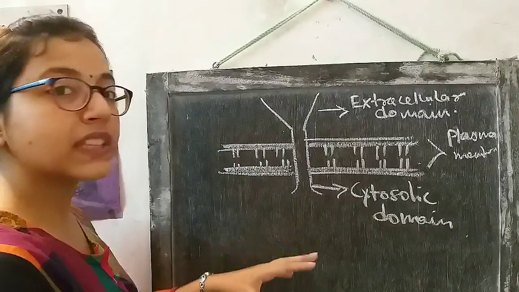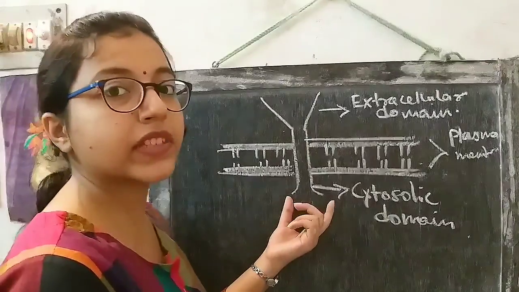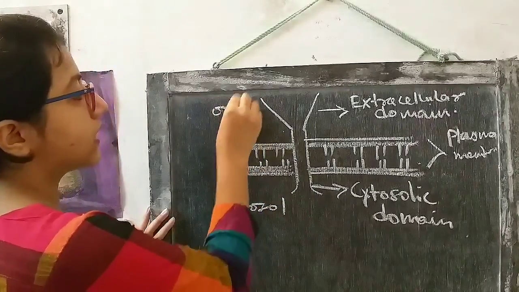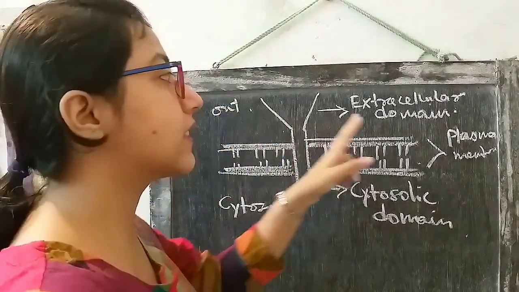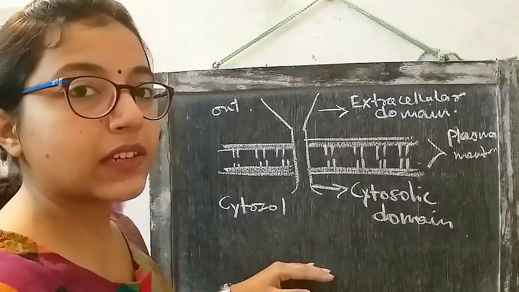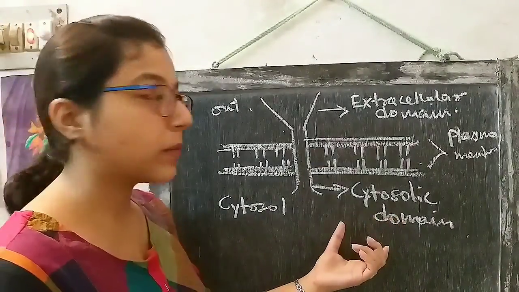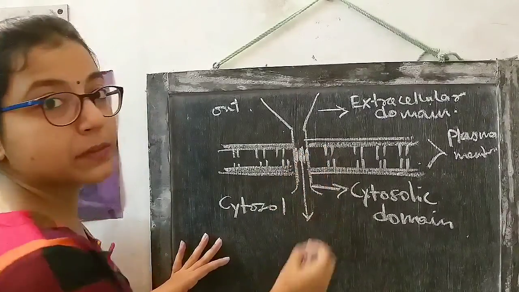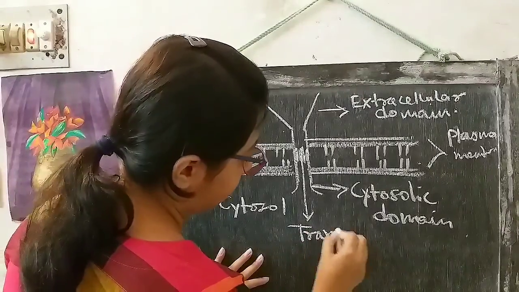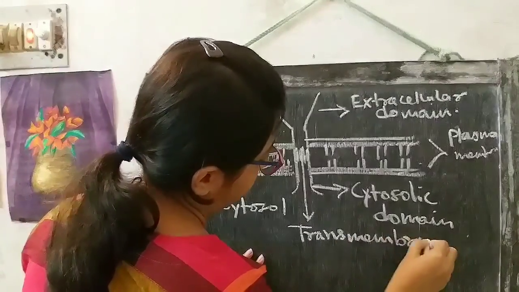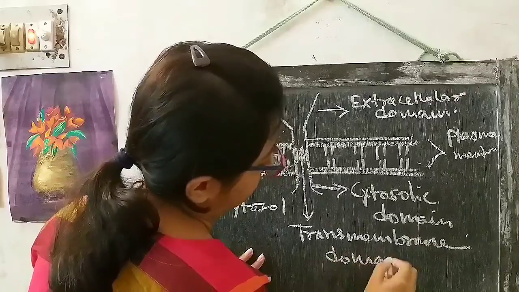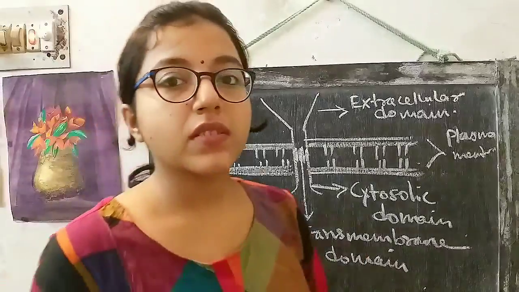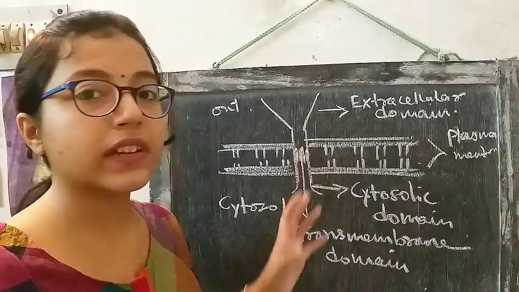Cytosolic domain means within the interior of the cell. This domain is present within the interior of the cell. So this is the cytosol of the cell and this is outside. Outside the cell there is the extracellular domain. Towards the cytosol is the cytosolic domain, and this one is the transmembrane domain. This transmembrane domain is embedded in the plasma membrane. So this is how the Fas ligand receptor is organized in a cell.